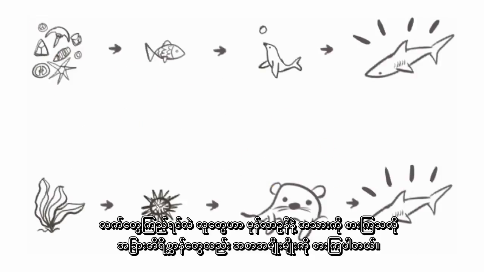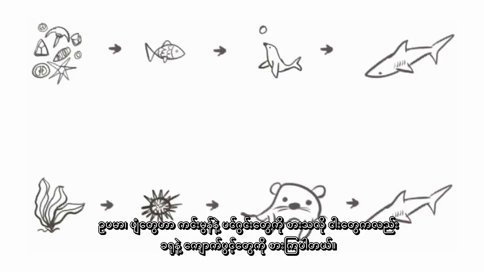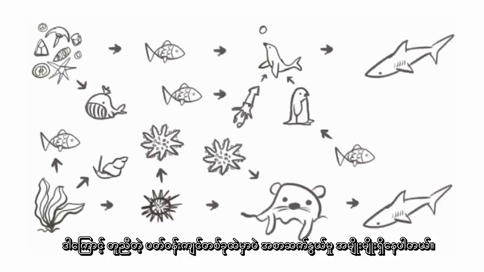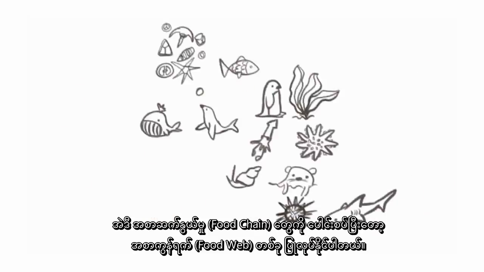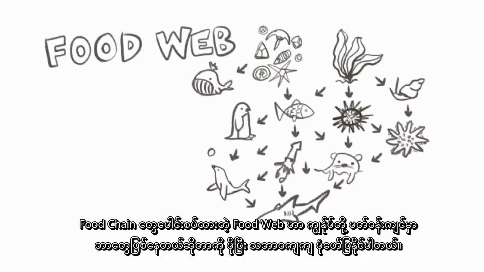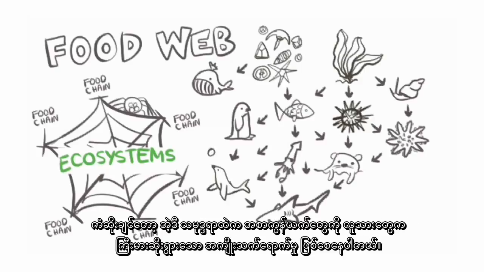Cool. Now you notice that the shark was the top consumer in both the example food chains, and this is because in the real world, just like how you eat carrots, beef, and all kinds of food, other animals also eat many different things. For example, seals also eat squid and penguins, and seaweed's also eaten by fish and snails. So we have many different food chains all in the same ecosystem. We can then combine all these food chains to make a food web. Since a food web is the combination of the many food chains that exist in the ecosystem, it's a much more realistic picture of what goes on in the environment.